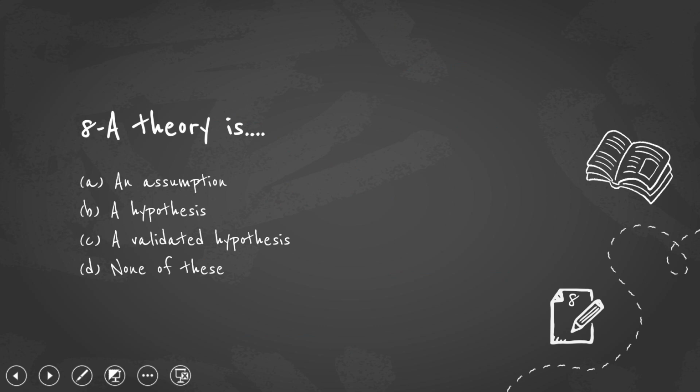The next question. A theory. So what does it mean by theory? Theory is nothing but a validated hypothesis. A hypothesis is some question which needs to be answered or proved. When I make a statement, that statement can be either proved or shown to be wrong. This statement is right or this statement is wrong, that is called a hypothesis. So what is theory? Theory is a validated hypothesis. Either we say I have validated the hypothesis to be right or wrong. So here the theory is a validated hypothesis.